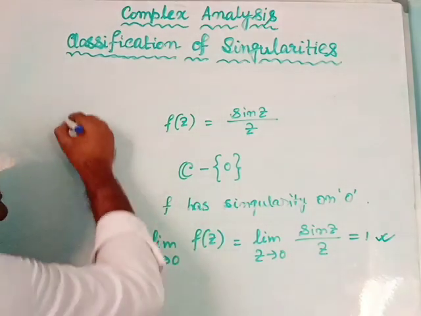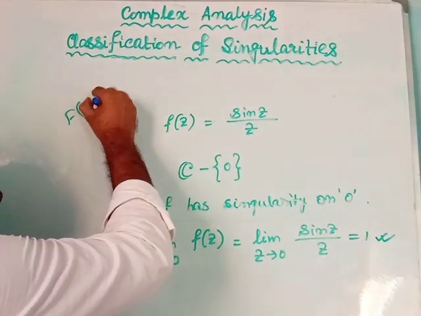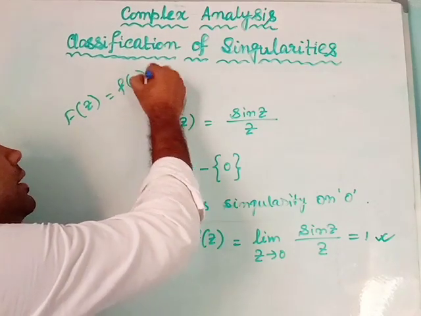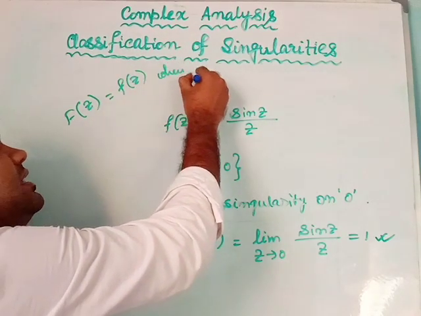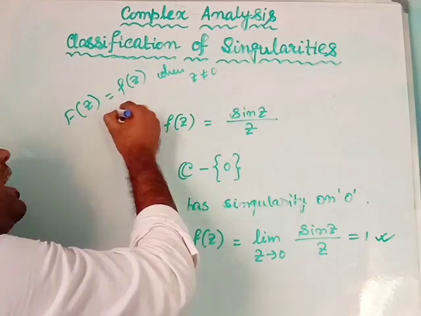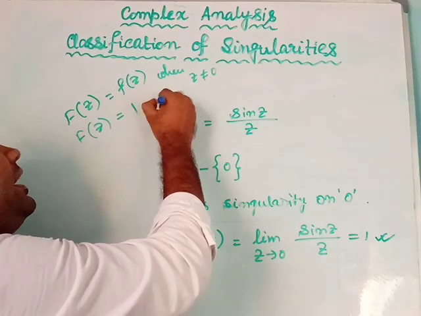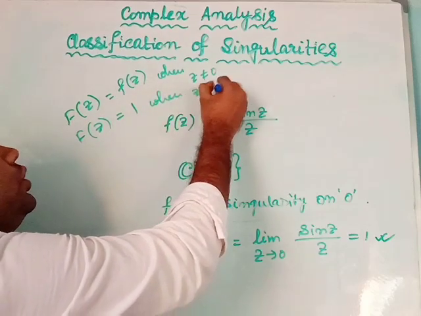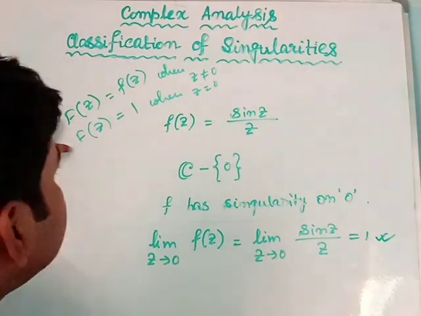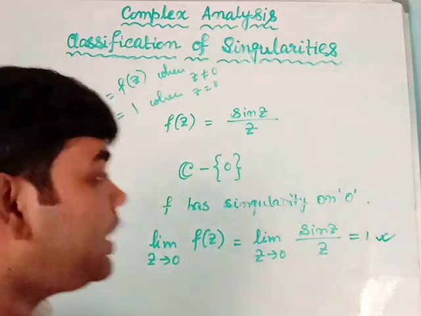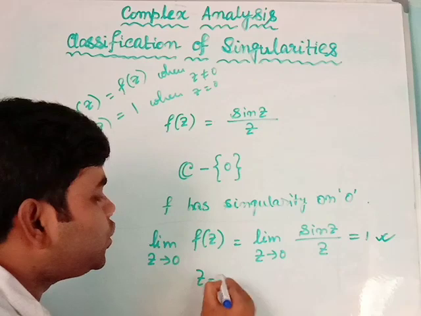If I define another function capital F(z), where capital F(z) equals small f(z) when z is not equal to 0, and capital F(z) equals 1 when z equals 0, then I can say that the function f(z) has a removable singularity at the point z equals 0.